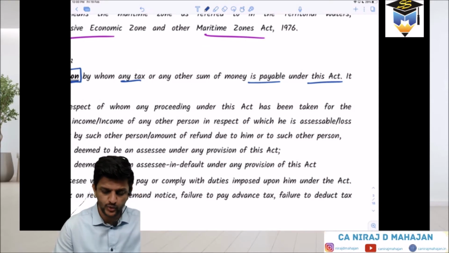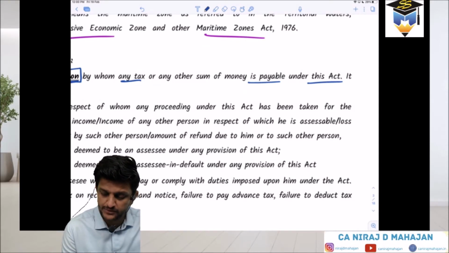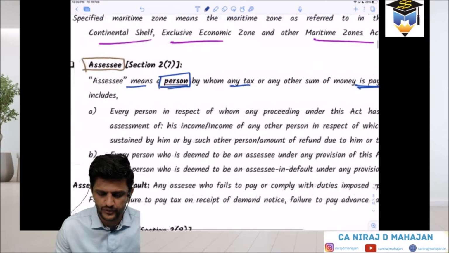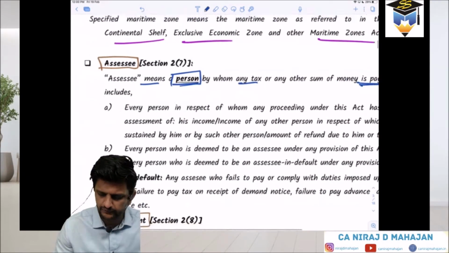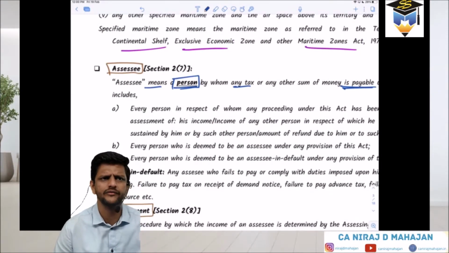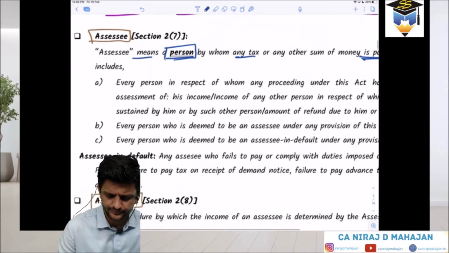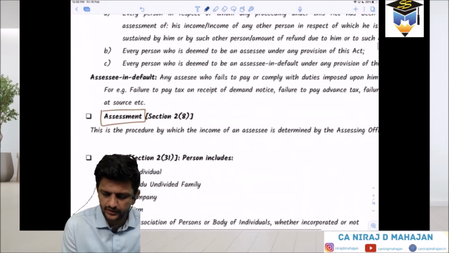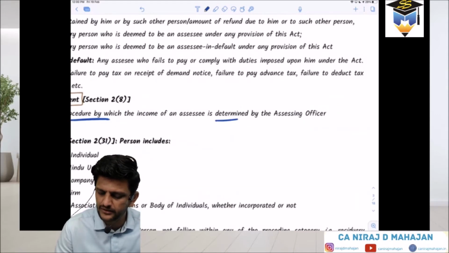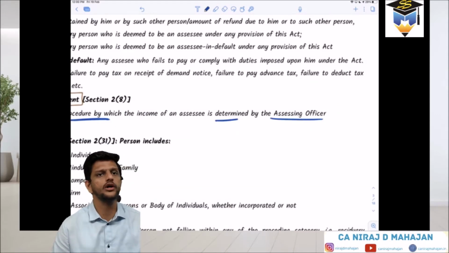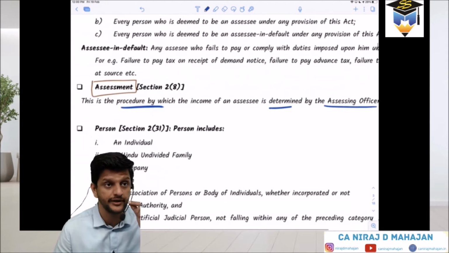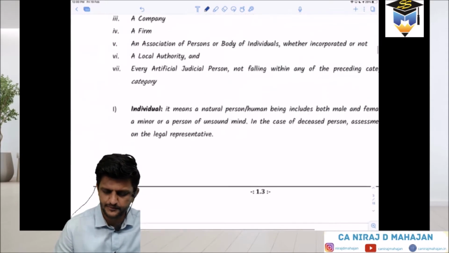So the taxpayer on whom any tax or other sum of money is payable is known as what? Assessee for the purpose of the Income Tax Act. It includes more, and we will see the remaining part of the definition later. Right now we are keeping it very simple. Then assessment: the procedure by which the income of an assessee is determined by the AO or ITO, the assessing officer. Clear till here? That procedure is assessment.